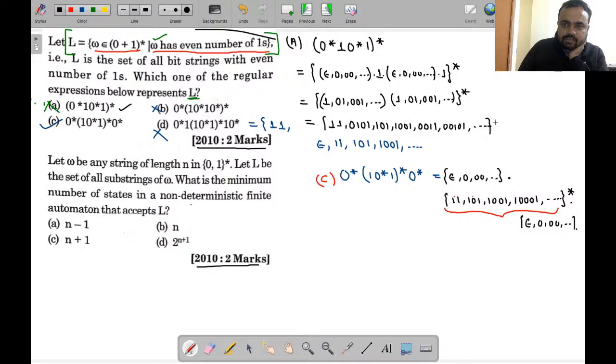This kind of strings will be generated, but there is no single zero. If these are the pattern of the strings, then can we generate the string like this, 1 1 0 1 1? You can take any kind of combination, and if we try to find out whether this string could be generated or not, we realize we cannot generate this kind of strings. So option A is not possible.